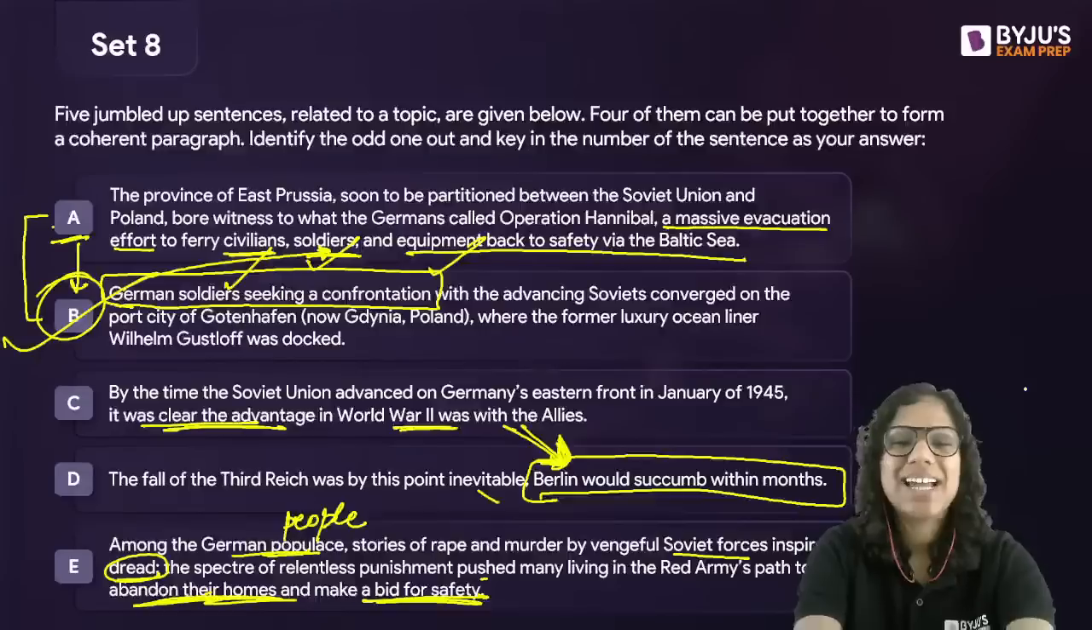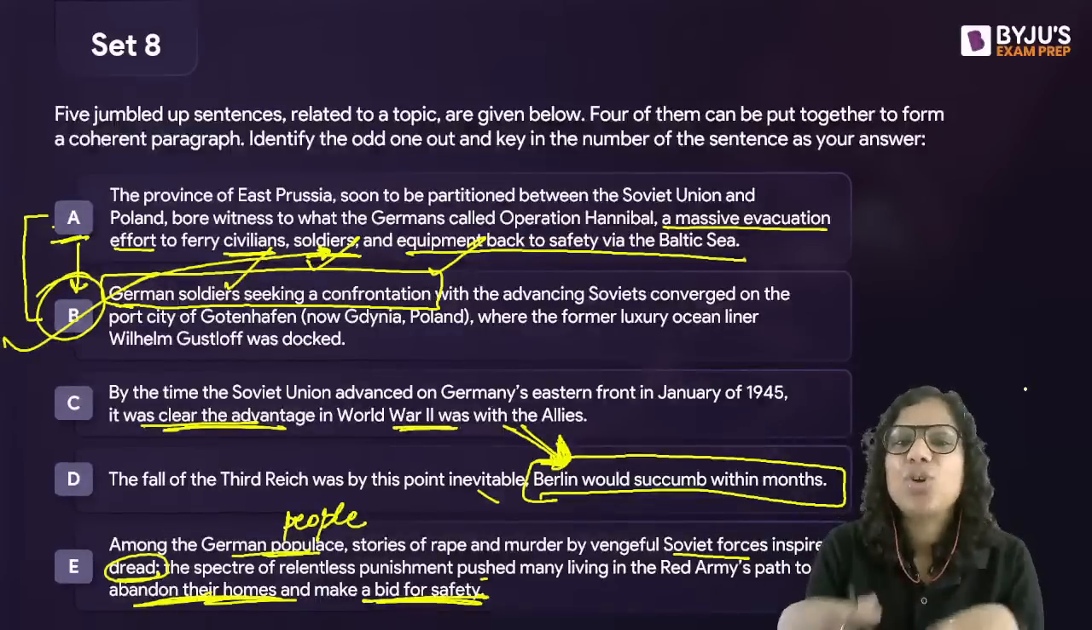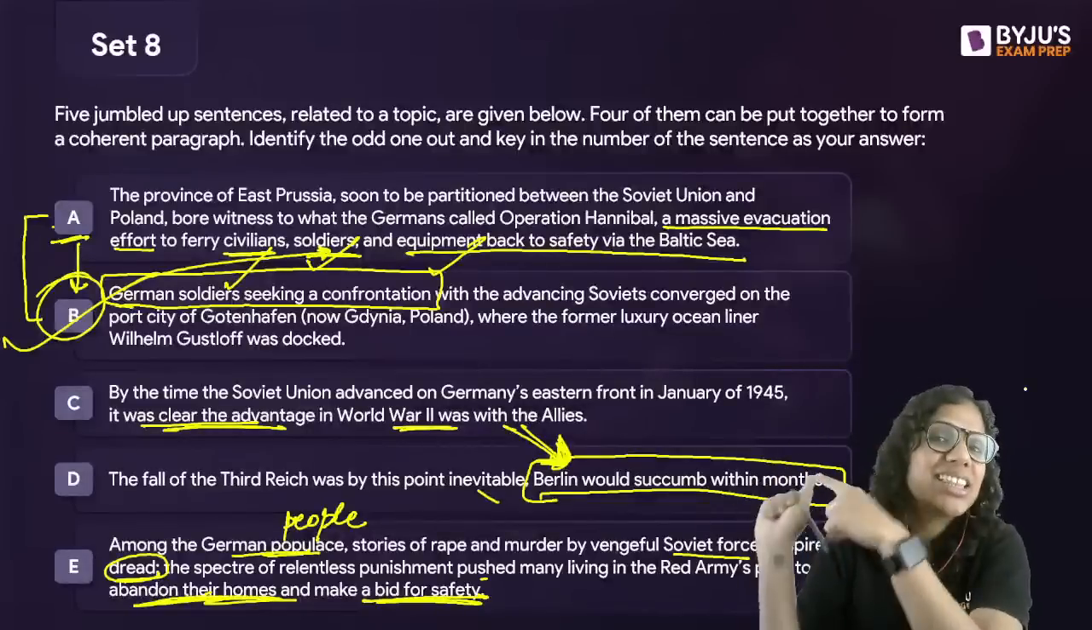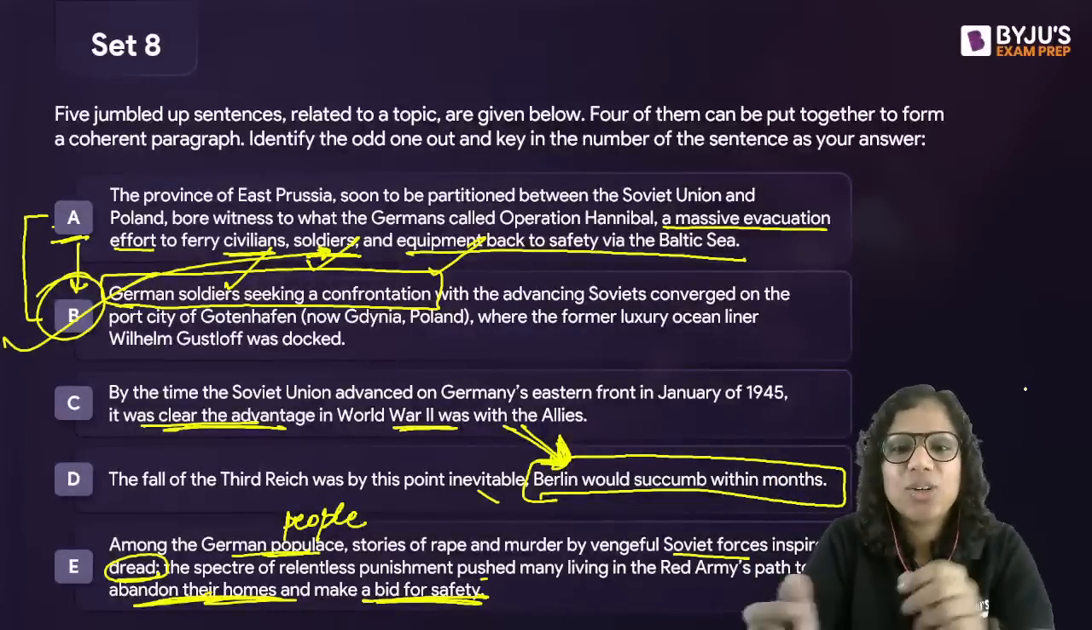Oh, no need to be sad. One question that you attempt wrong here is one fewer question that you would probably attempt incorrectly in the actual exam. That's how we should think.